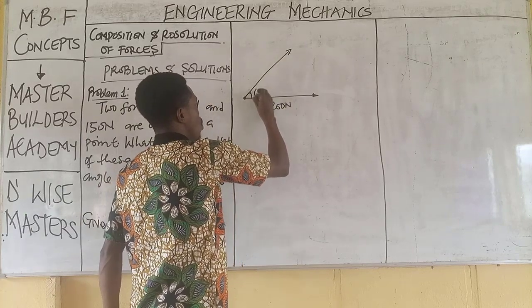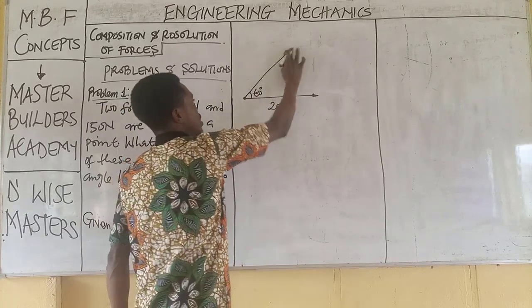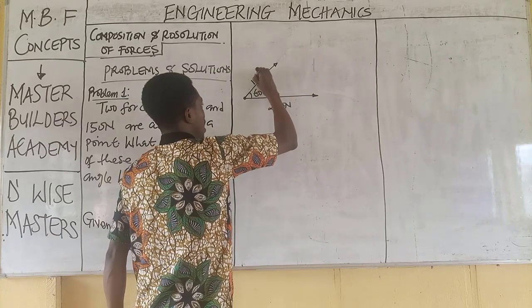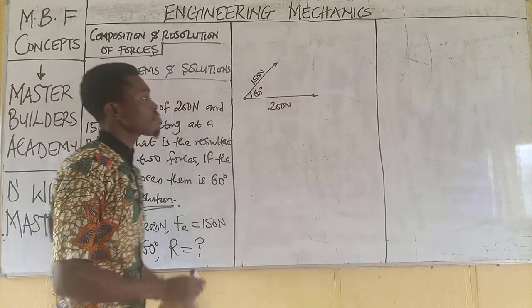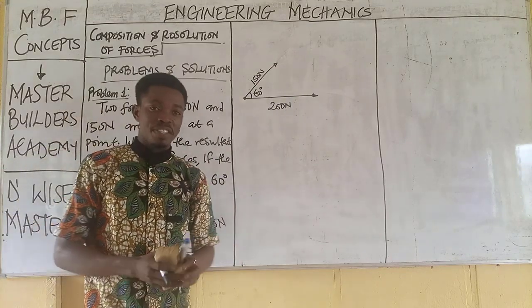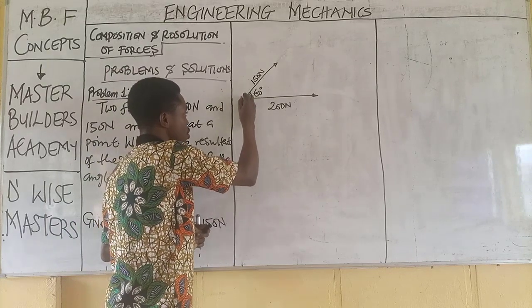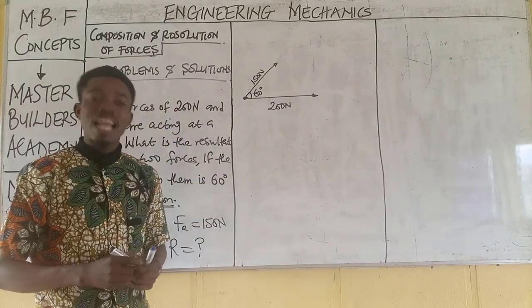So this is angle 60 degrees, and this becomes 150 Newton. These are the two forces. This is the angle between the two forces, and this is the point where the two forces are acting.